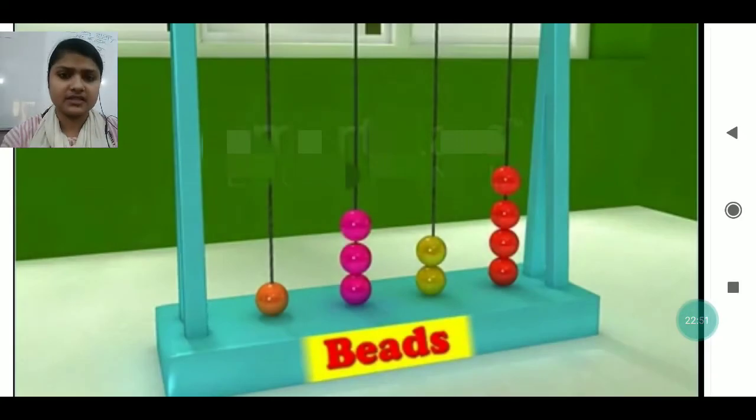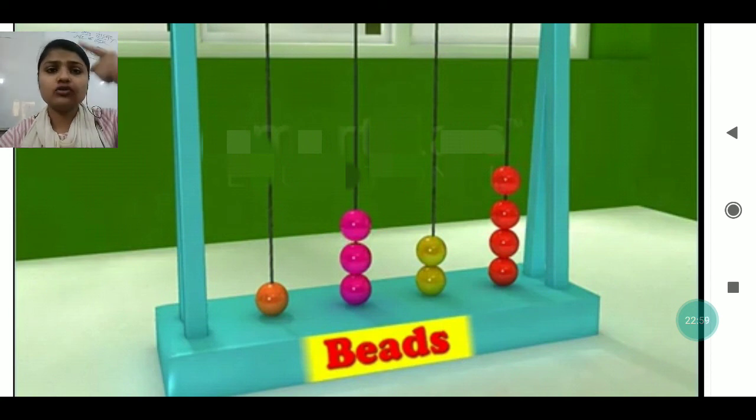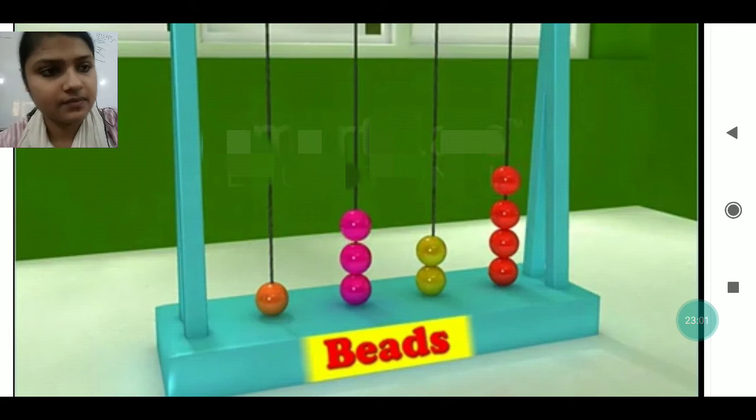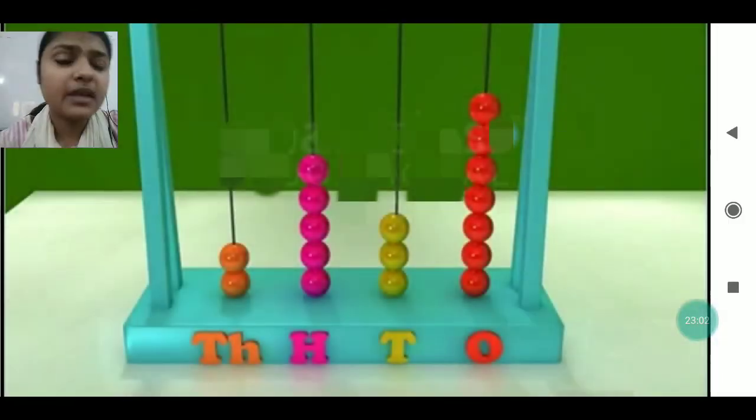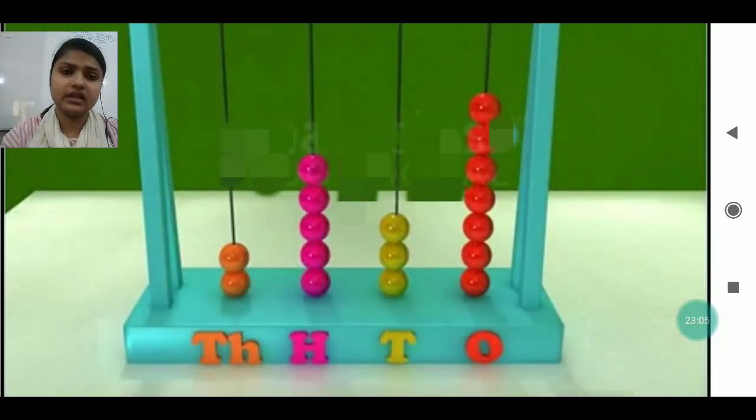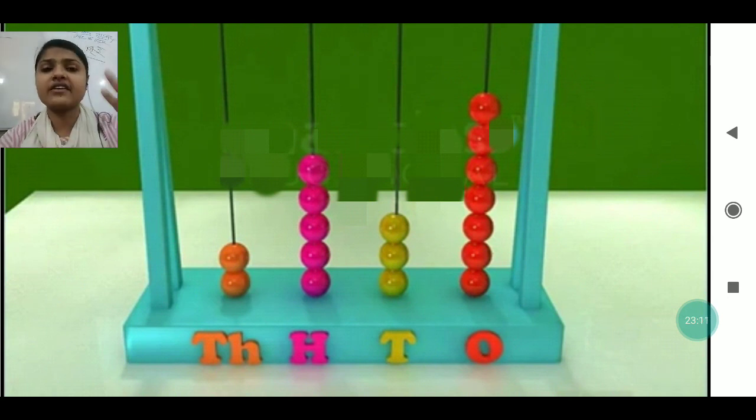This is the abacus. The small balls you are seeing are called beads, B-E-A-D-S, and they stand on the strings. The place value is to be written accordingly. The reading doesn't start from the first; it will always start from the right side: ones, tens, 100 and 1000.